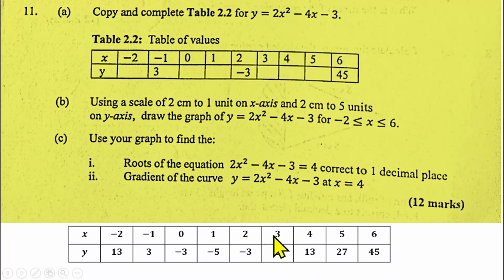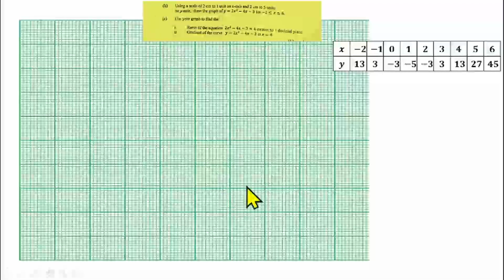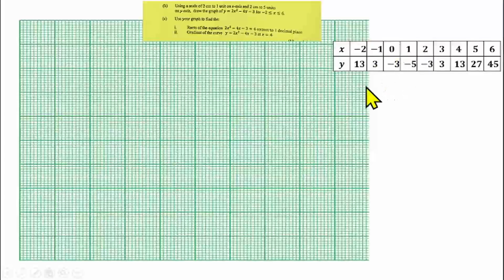You have this table. With this table now, you have to use the scale of 2 centimeters to 1 unit on the x-axis and 2 centimeters to 5 units on the y-axis to draw the graph of this equation. That we are going to do in the next slide. Now, this is what we want to carry out. We have already completed our table, and you have to use 2 centimeters to 1 unit on the x-axis and 2 centimeters to 5 units on the y-axis. You have to draw the graph of this equation.